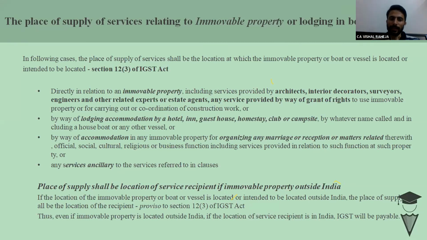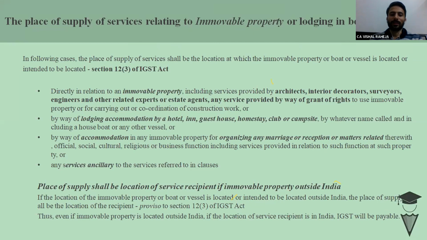means the services which are provided, if they are directly related to immovable property, for example, architect services, interior decorators, any real estate agent, or some other person which is providing services of hotels, restaurants, etc. In that situation, the place of supply shall be the location of immovable property.